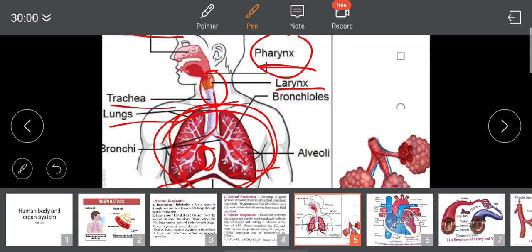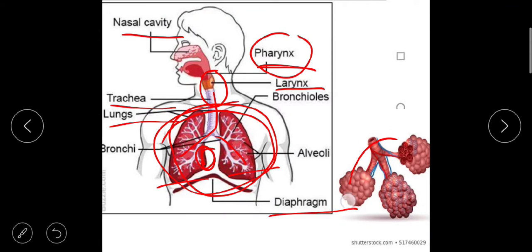Lungs contain structures called alveoli, which have a rich network of capillaries. Here many capillaries are present in the form of a network. The walls of the alveoli and capillaries are extremely thin, so gaseous exchange can easily take place across the thin wall. As a large number of alveoli are present inside the lung, a larger surface is available for gaseous exchange.